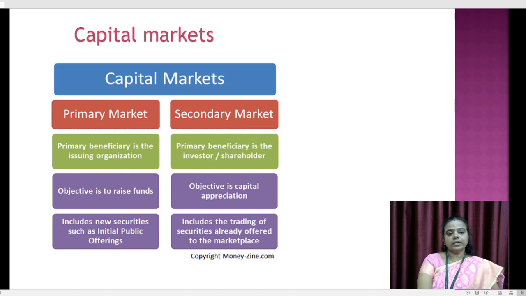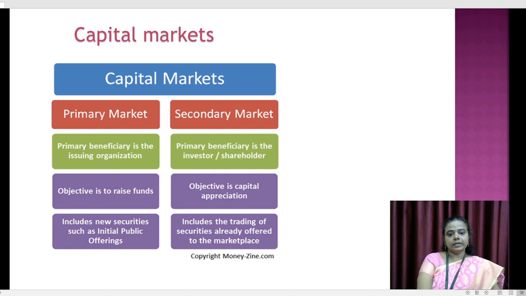For example, if ABC company wants to raise funds, the main objective of ABC company is to raise funds. So what they will do is, they issue shares. The first time issue of shares is known as the primary market. And let us deal with the secondary market.